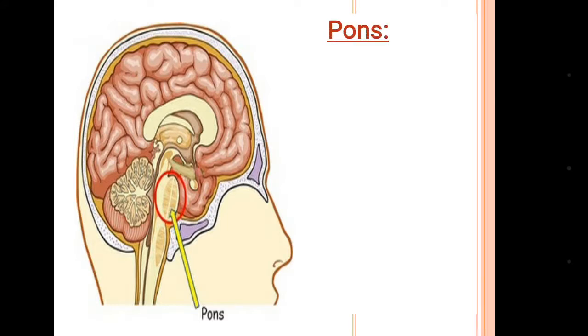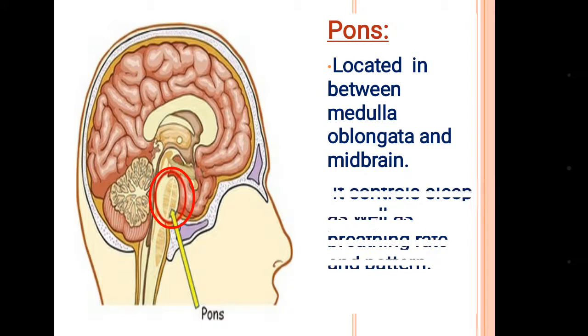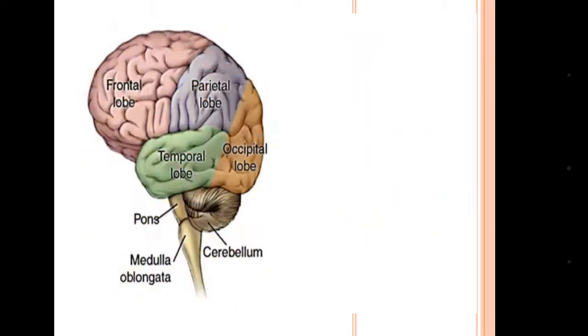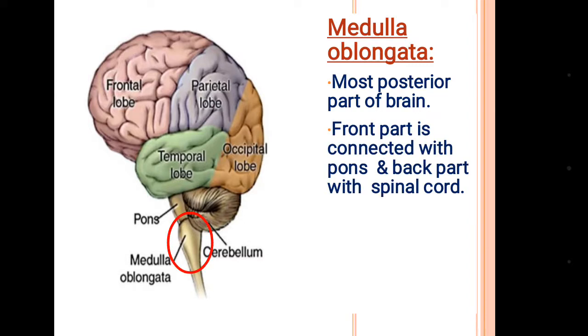Now, pons. It is located between the medulla oblongata and midbrain. It controls sleep as well as breathing rate and pattern. Medulla oblongata. It is the most posterior part of brain. You can see in the picture. The front part is connected with pons and back part with spinal cord.